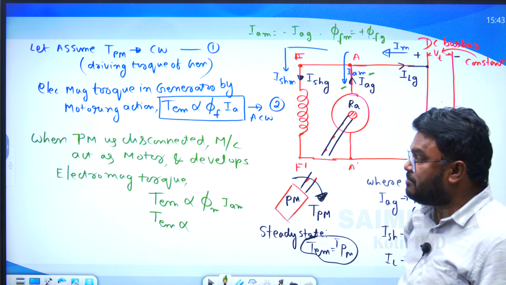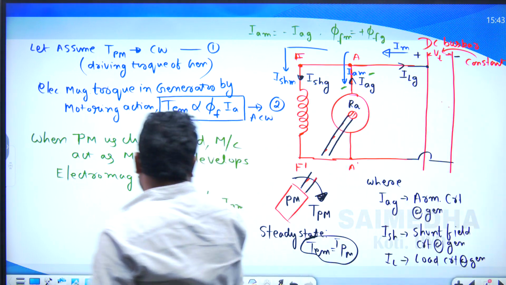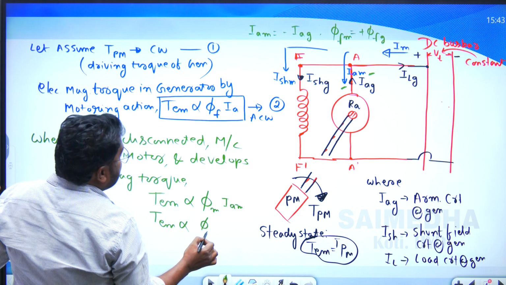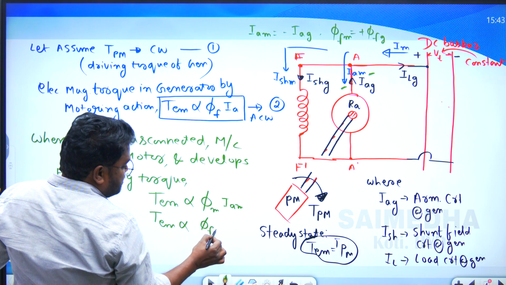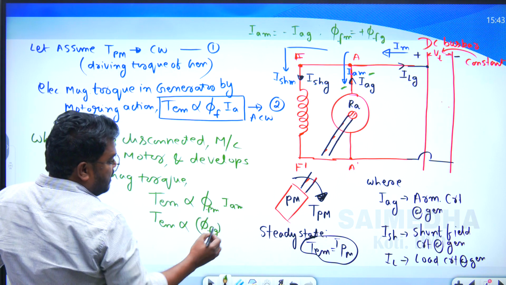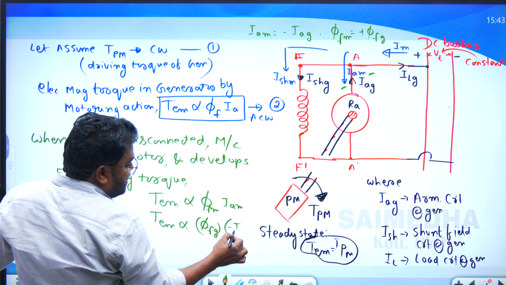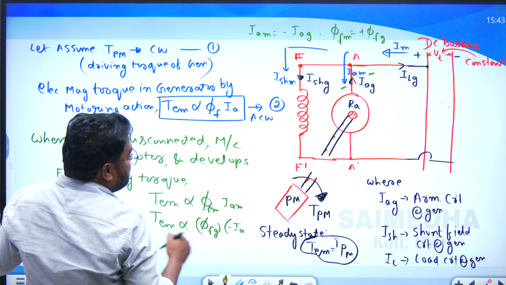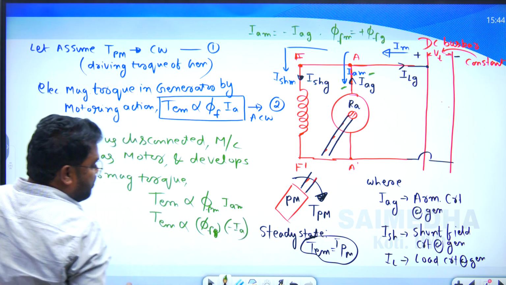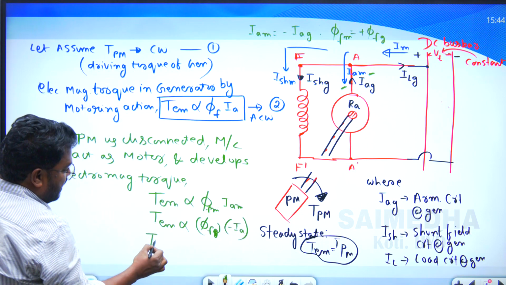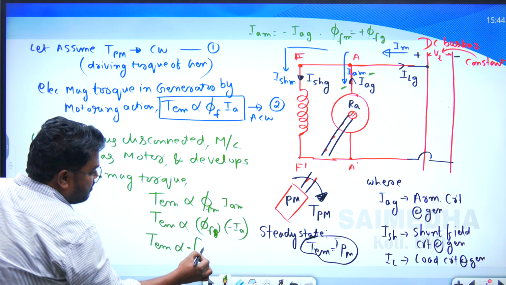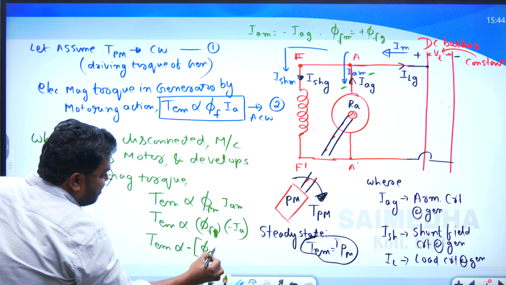So the flux is plus If and the armature current is minus Ia. Therefore, the electromagnetic torque is directly proportional to minus of phi f Ia.